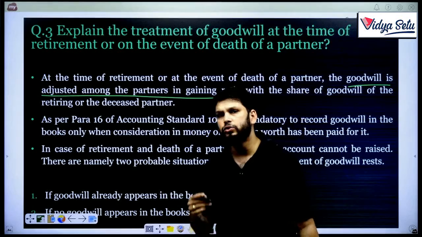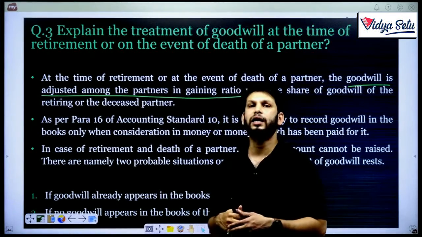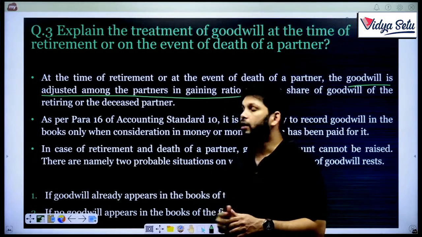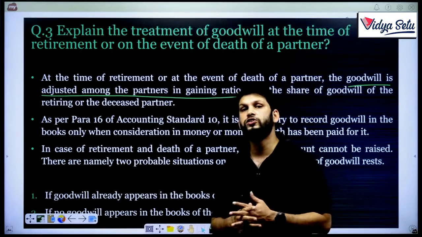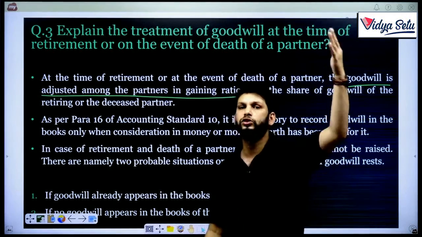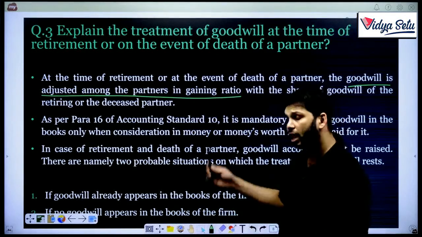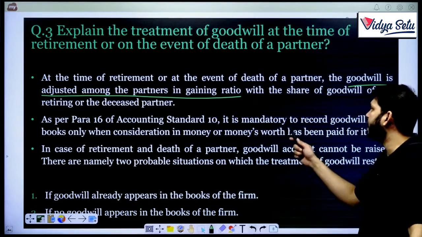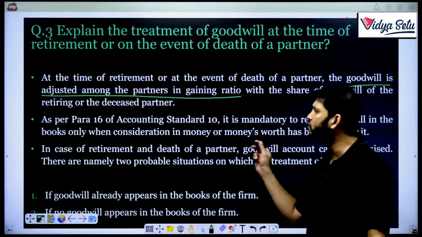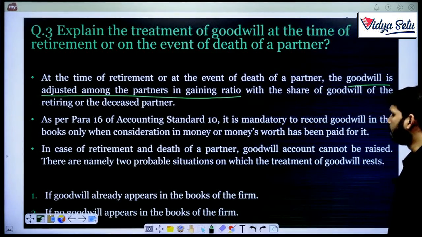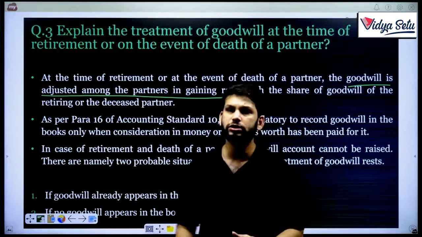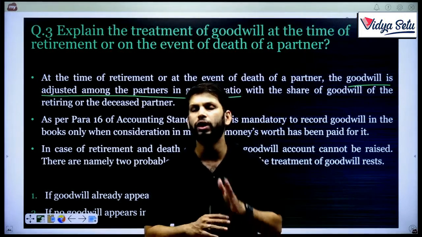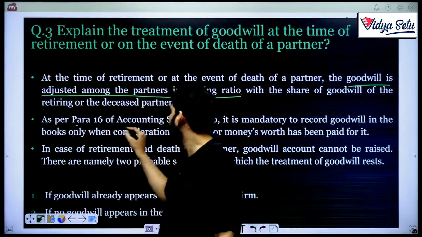Now, our accounting standards. What are accounting standards? Accounting standards are the standards issued by the Government of India, Ministry of Corporate Affairs, on the recommendation of ICAI, the Institute of Chartered Accountants of India, and they tell how accounting should happen in India. As per para 16 of Accounting Standard 10, it is mandatory to record goodwill in the books only when consideration in money or money's worth has been paid for. So only if money has gone out and you have purchased goodwill can you record goodwill, otherwise you cannot. You have to remember para 16 of AS 10.